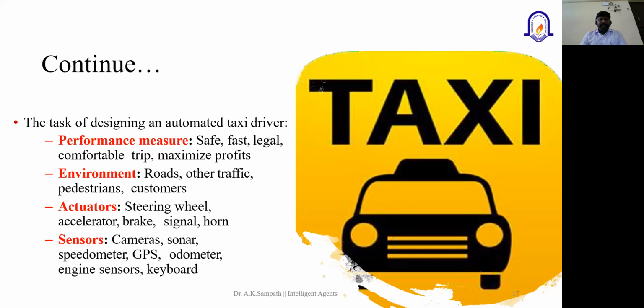That could be cameras, sonar, radars, GPS, speedometers, odometers, engine sensors, keyboards, and all other sensors connected around the vehicle, maybe the back camera or front camera. So these are the elements used to get information from the environment or perceive information from the environment. That unit is called sensors.